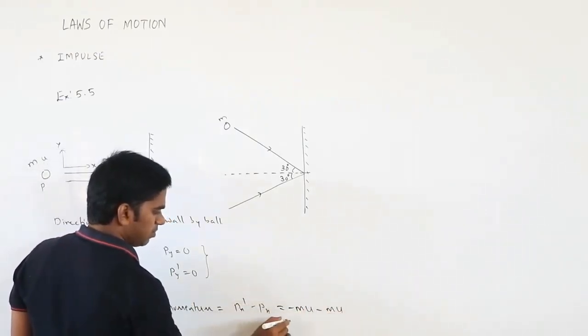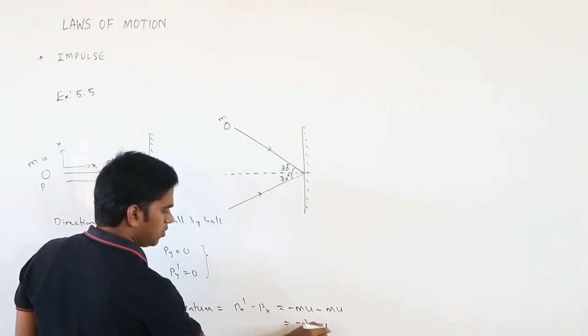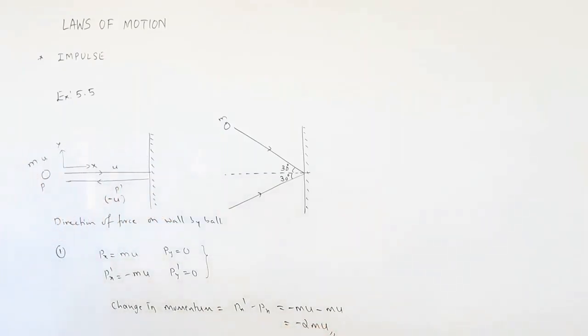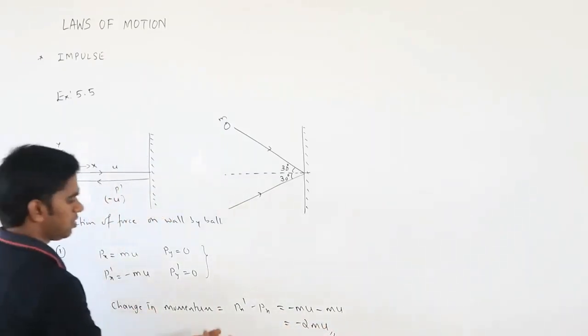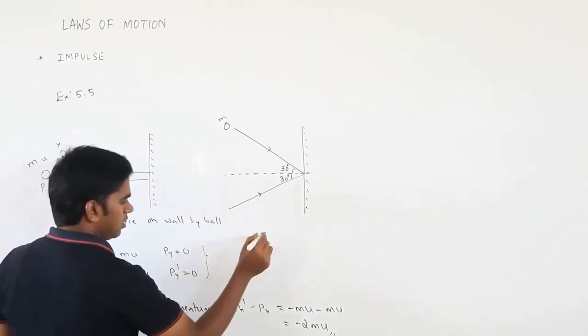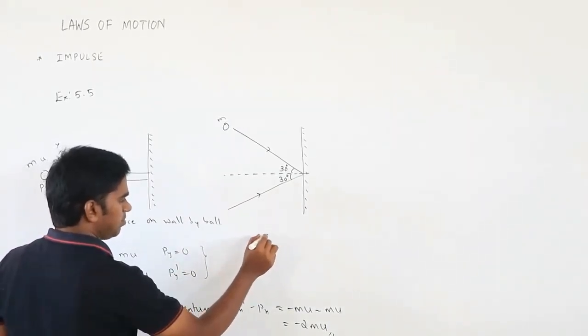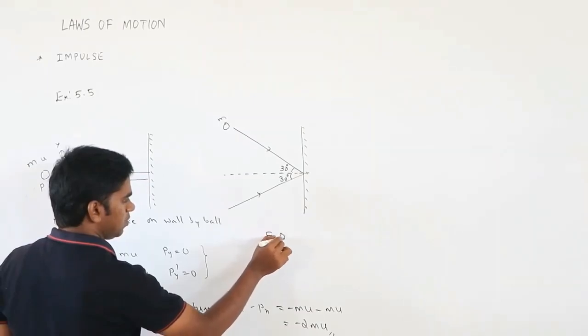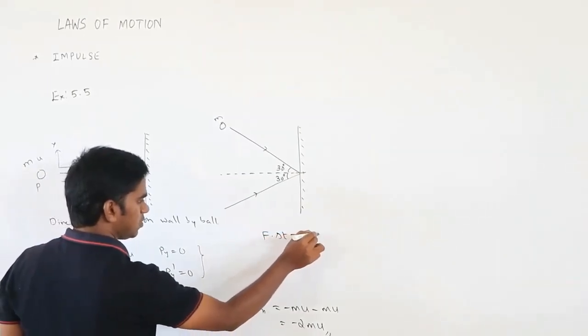So this will become minus 2mu. Okay. So change in momentum is equal to what? It is equal to the impulse. Impulse is what? Force into delta t. That is what we are getting, minus 2mu.